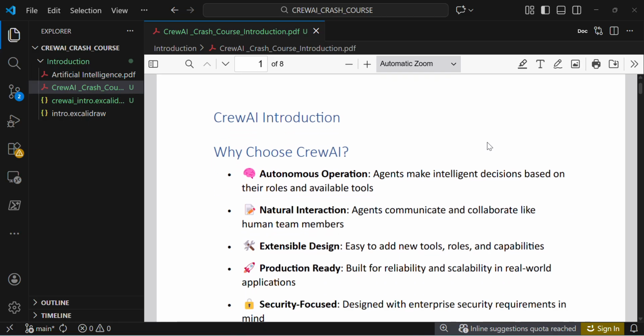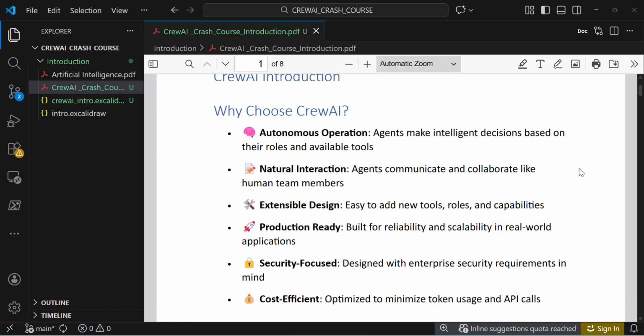Why choose CrewAI compared with other frameworks? In the market there are a lot of frameworks: LangGraph, Agno, LlamaIndex, the OpenAI Agents SDK, the Google ADK. So why do we choose CrewAI? For that I created a separate PDF for you.